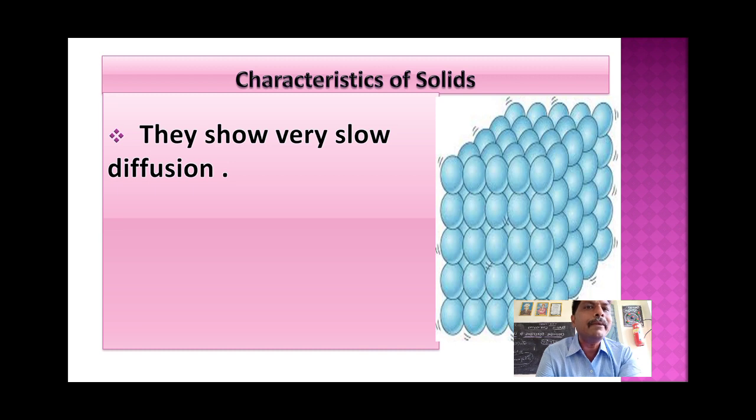So, their rate of diffusion is more. Solids rate of diffusion is less. Actually, diffusion is inversely proportional to mass. If mass is more, if density is more, diffusion is less. Generally, solids are highly dense. So density is more, so diffusion is less. This is one more characteristic.